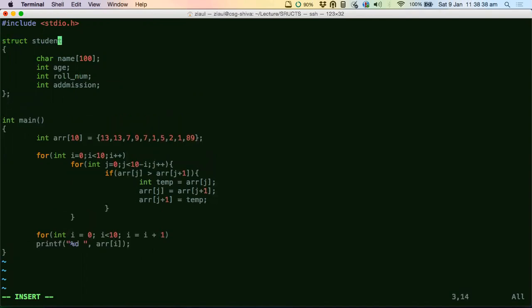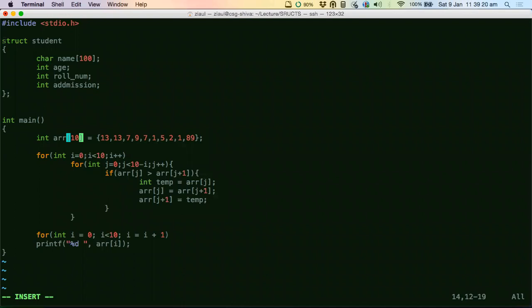Now you have a structure called student. Let's not talk about marks. First of all, I can put all that information about you guys using this, and I can maintain nicely the information for each one of you using this structure. Let's say C did not allow me to have structures. If C did not have structures, I would have had to create different data types to store these things.